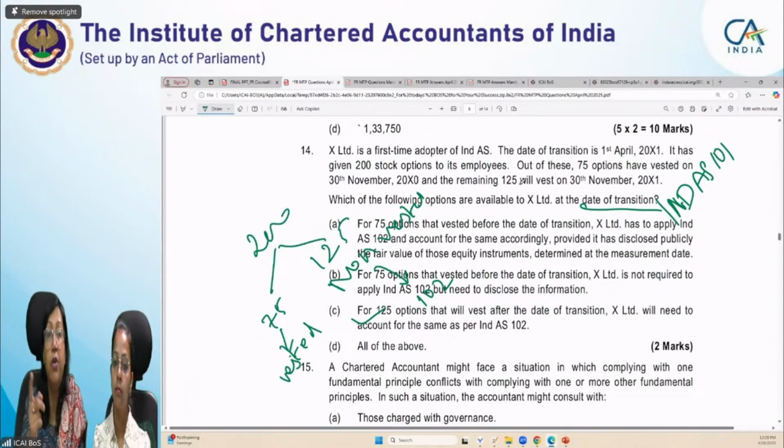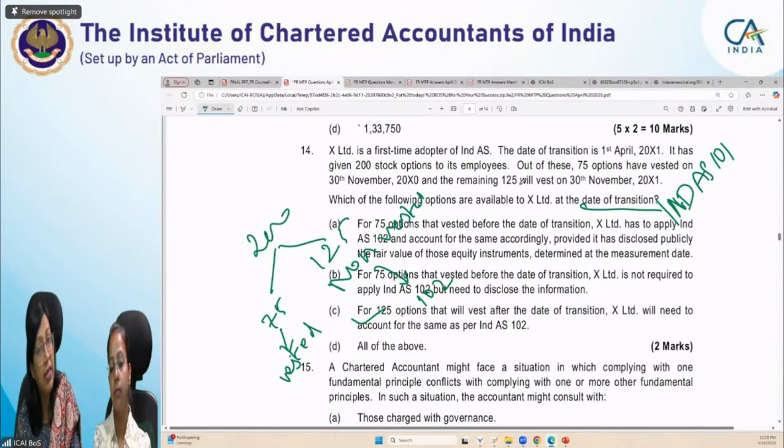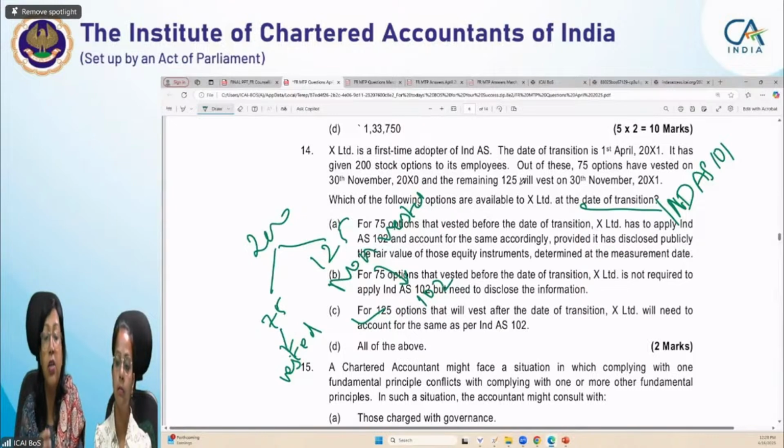If you have done it, then you can apply Ind AS 102. Second, since they are already vested before the date of transition, Ind AS 101 gives you a relaxation, an exemption, that you are not supposed to apply Ind AS 102. If the entity wishes, it can exempt itself from applying Ind AS 102. So your option A is also correct.